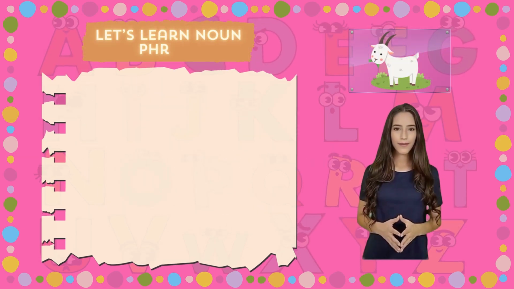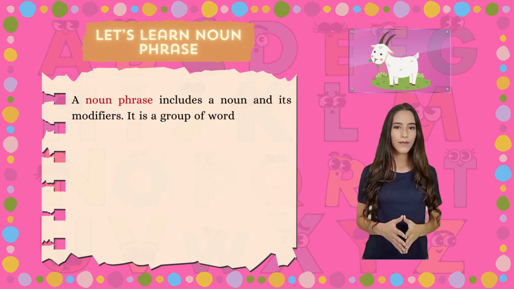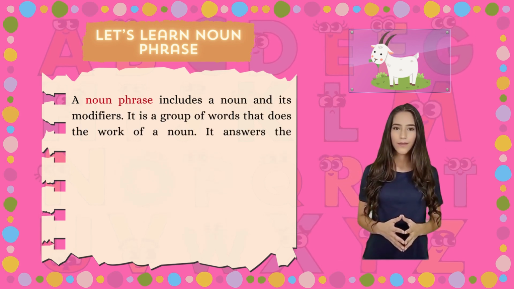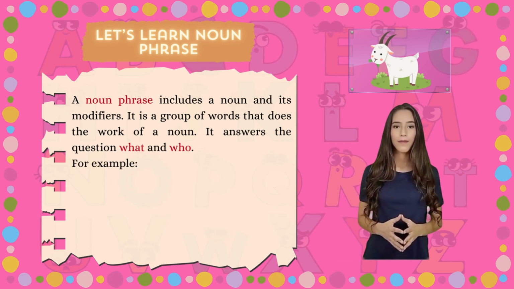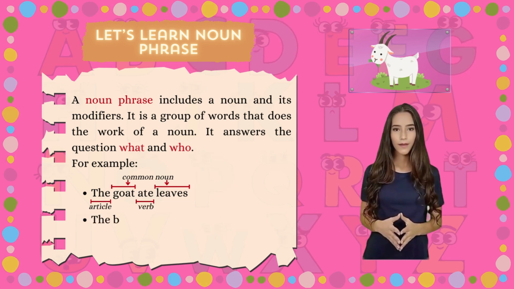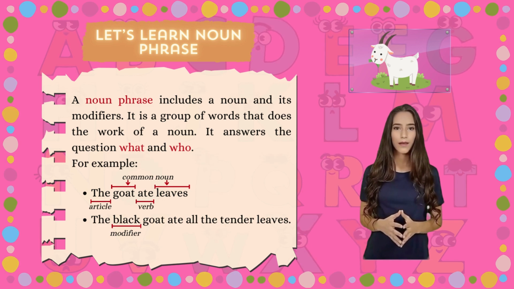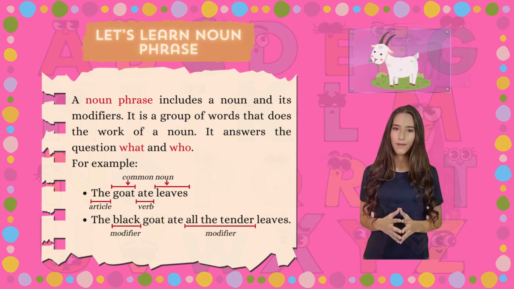Let's learn noun phrase. A noun phrase includes a noun and its modifiers. It is a group of words that does the work of a noun. It answers the question what and who. For example, the goat ate leaves. The black goat ate all the tender leaves.